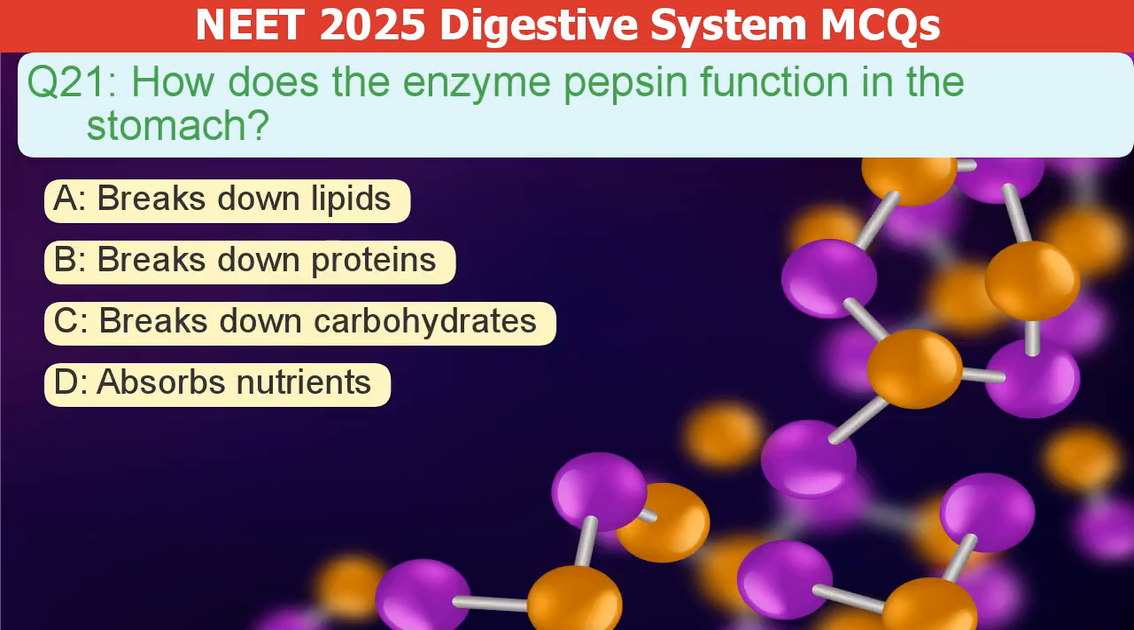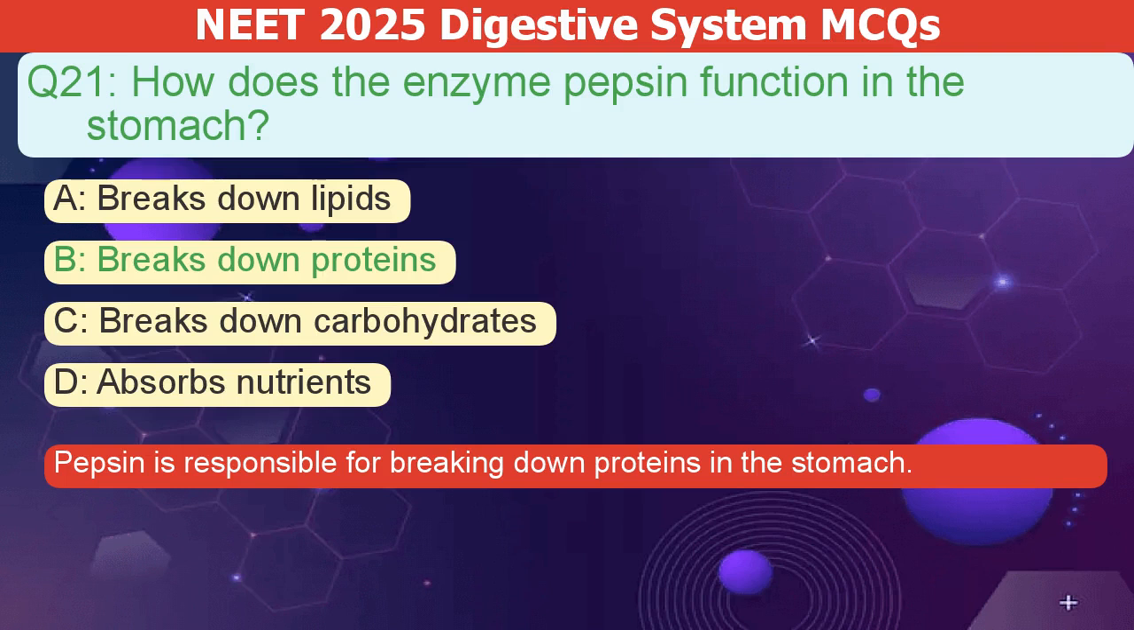How does the enzyme pepsin function in the stomach? A. Breaks down lipids. B. Breaks down proteins. C. Breaks down carbohydrates. D. Absorbs nutrients. The correct answer is B. Pepsin breaks down proteins in the stomach.